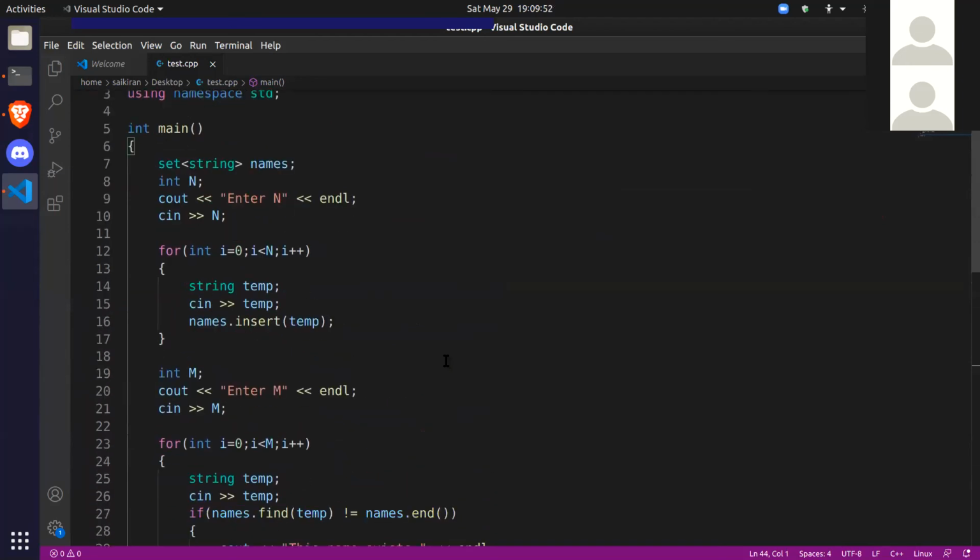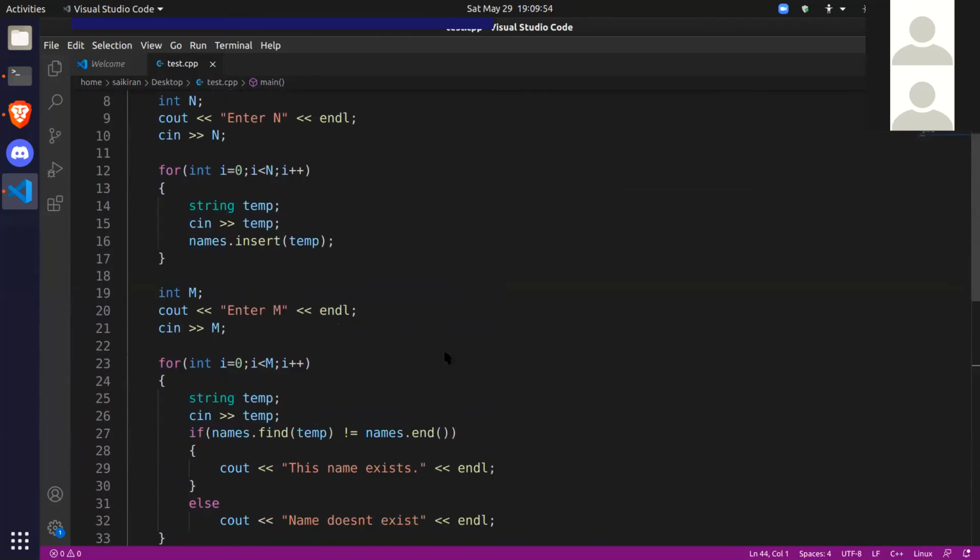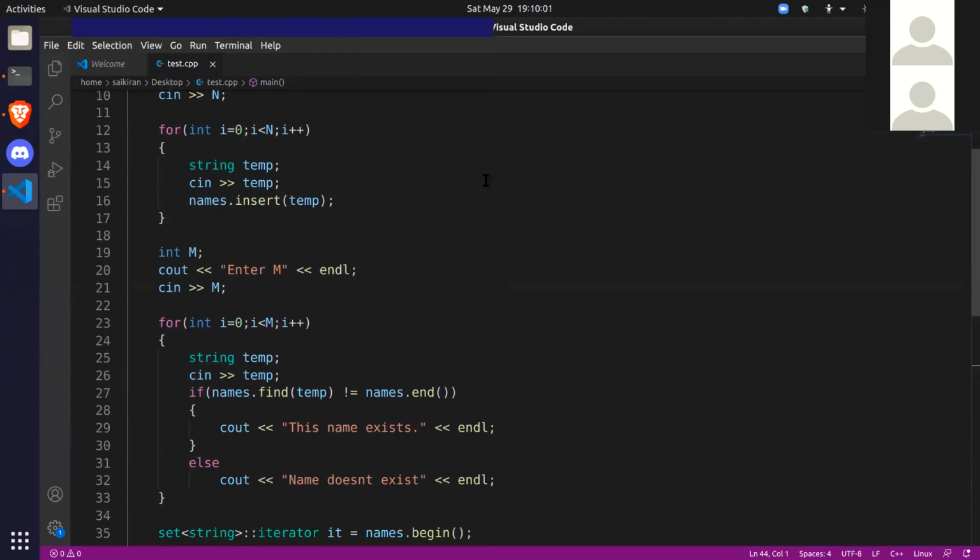So those are iterators for you, and just give me a second. Yeah.